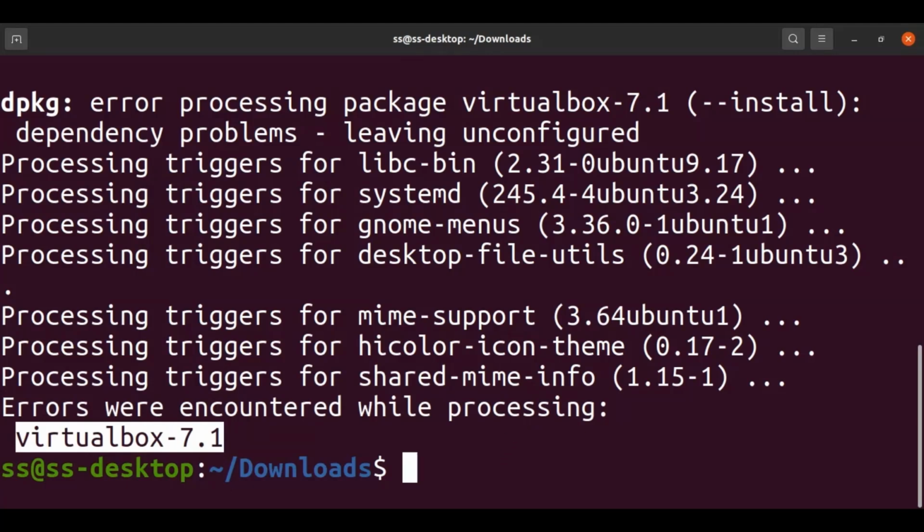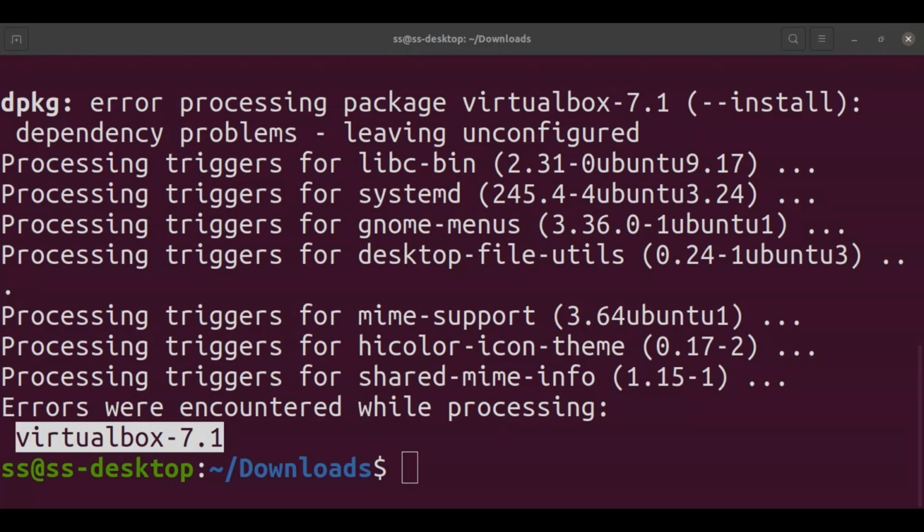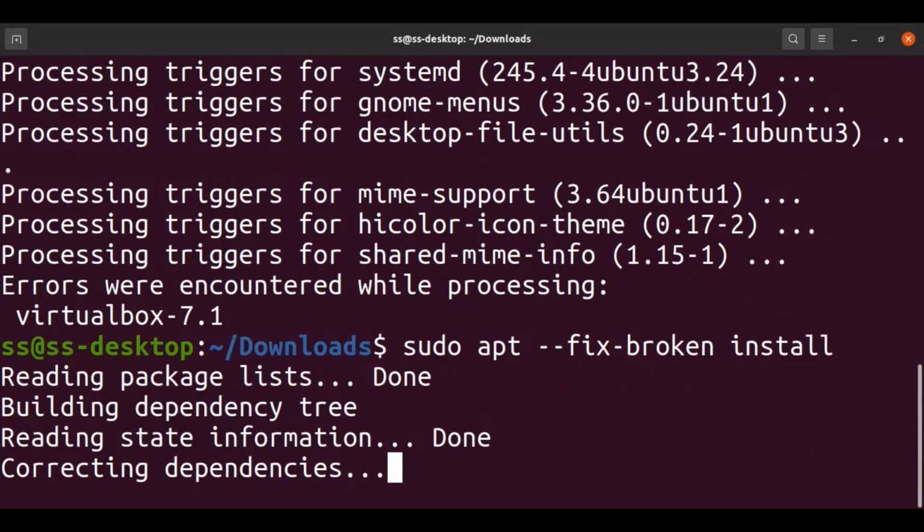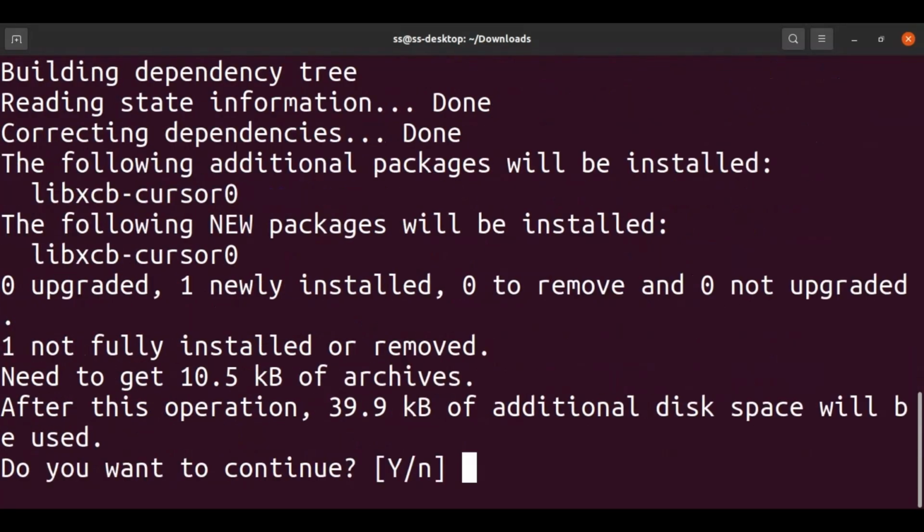So we will give this command this time. First of all, sudo apt fix broken install, right? That will be our next command. So let's fix it, and it asks for y.